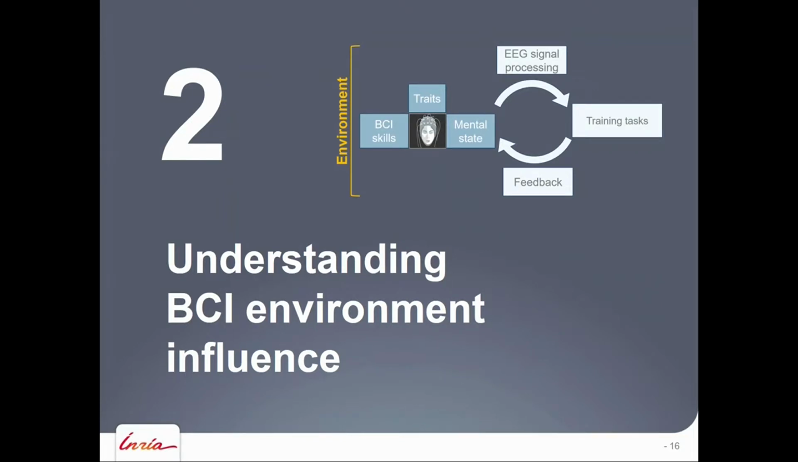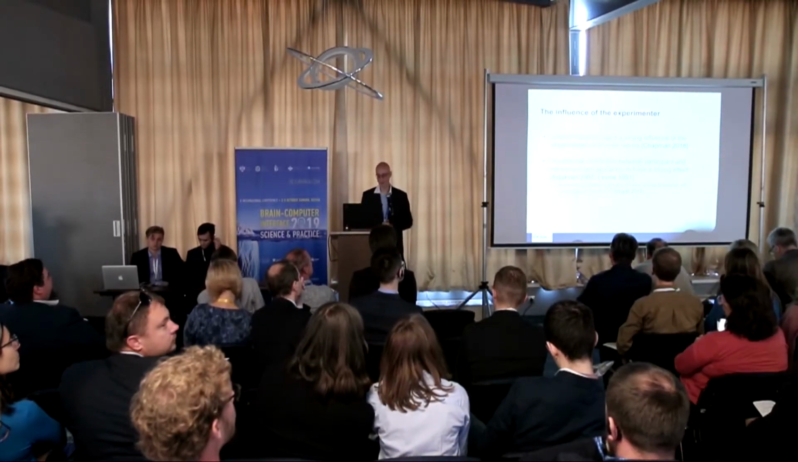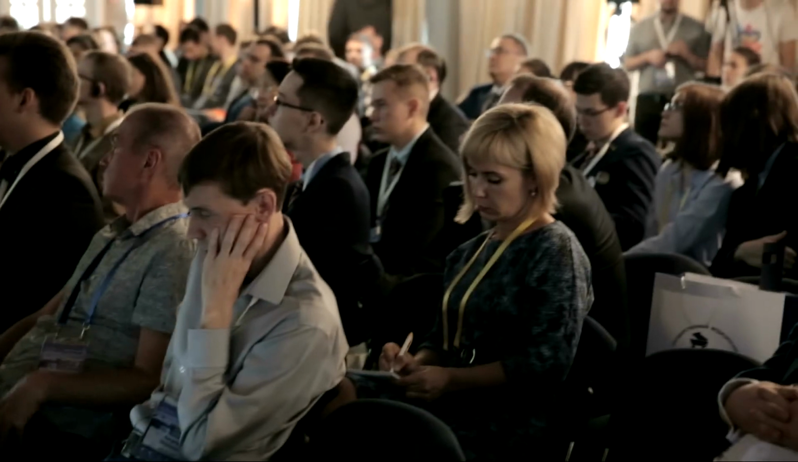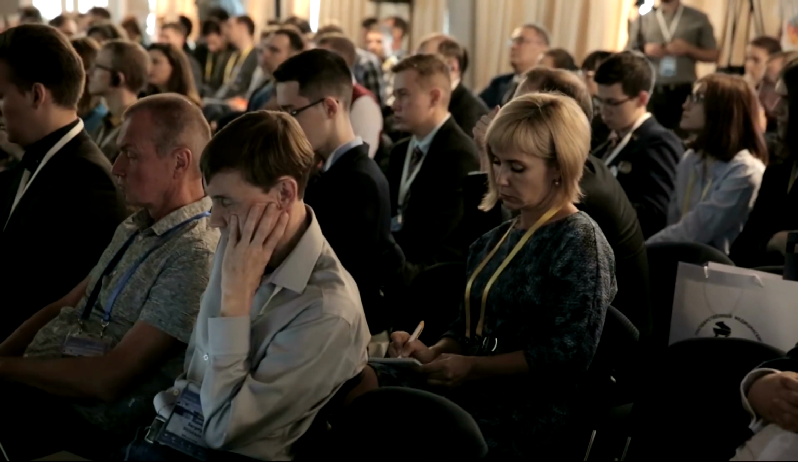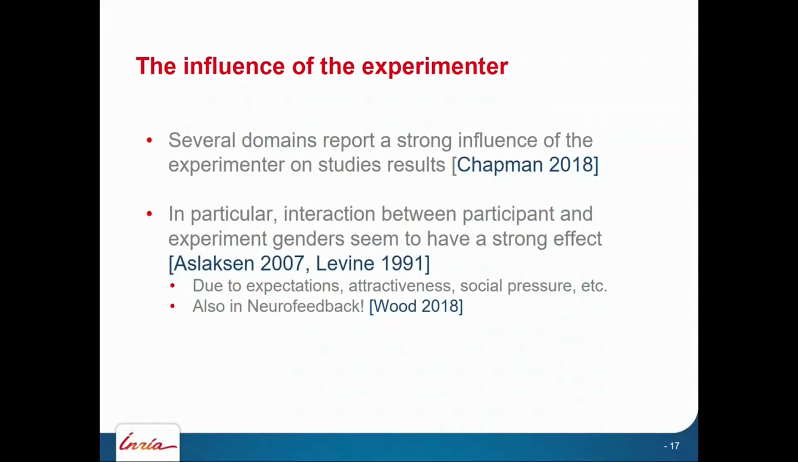So let's move on to the next family of factors: the environment and its influence on BCI performance and learning. We looked at one specific influence, the influence of the experimenters themselves. In other fields, experimenters are known to have a strong influence on the results they themselves obtain. In particular, there seems to be a strong effect of the experimenter's gender on the outcome, depending on the gender of the participants. That was observed, for instance, in education, in economics, and in many fields. This can be due to social expectation, social pressure, or even attraction effects.